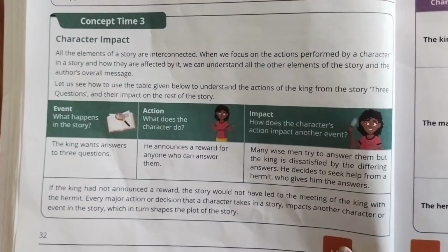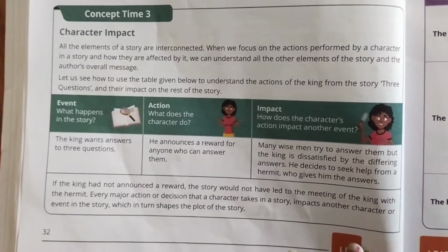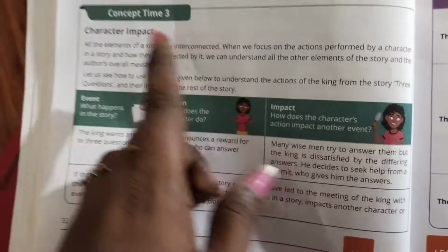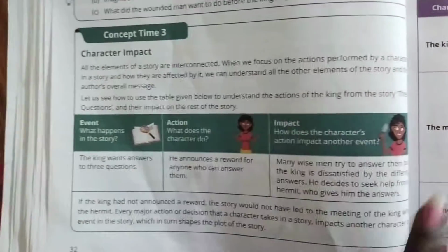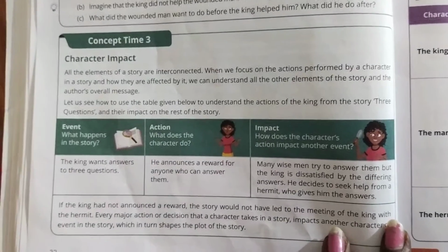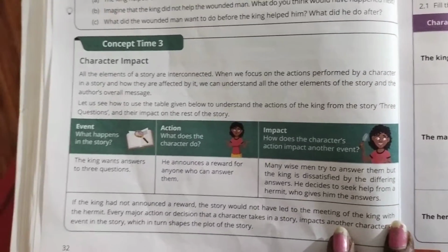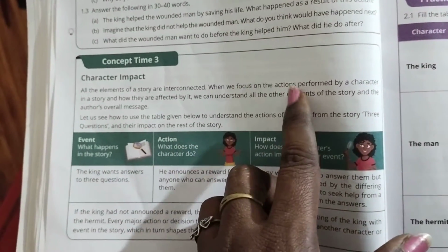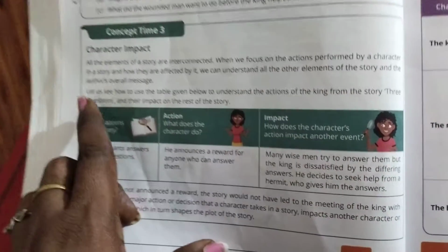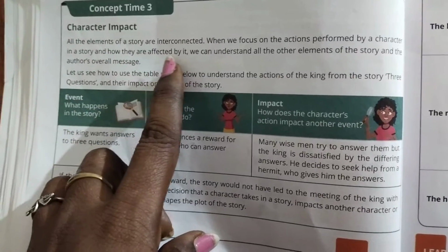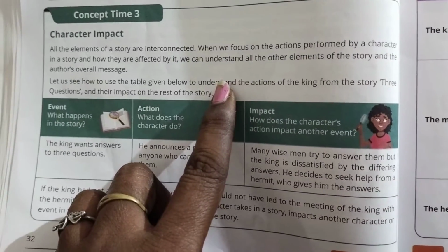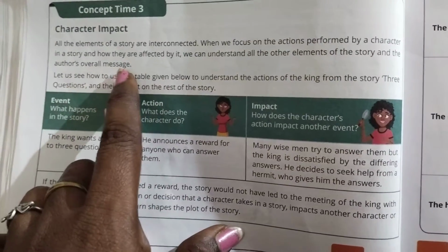So today we are going to see the next chapter, that is character impact. All the elements of a story are interconnected. So we all know that all the elements should be interconnected. Then only it will become a story. So when we focus on the actions performed by a character in a story and how they are affected by it, we can understand all the other elements of the story and the author's overall message.